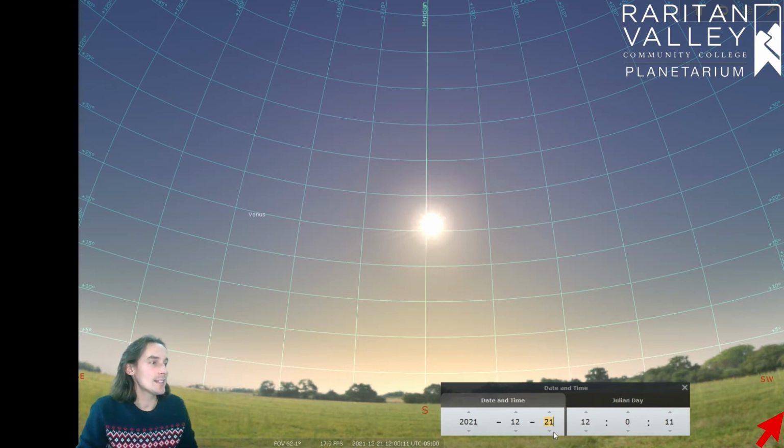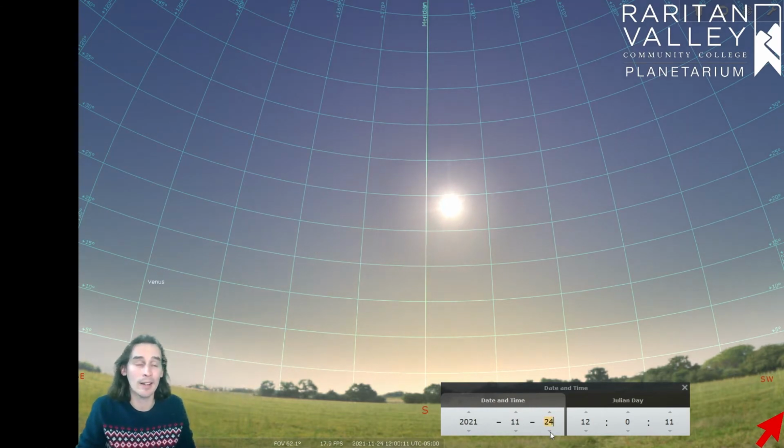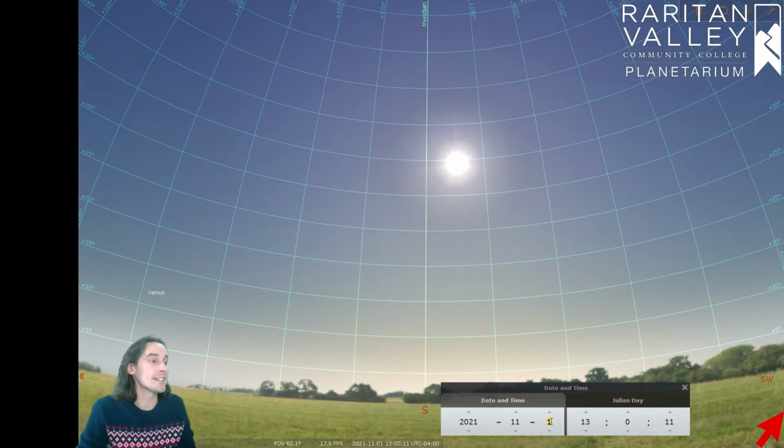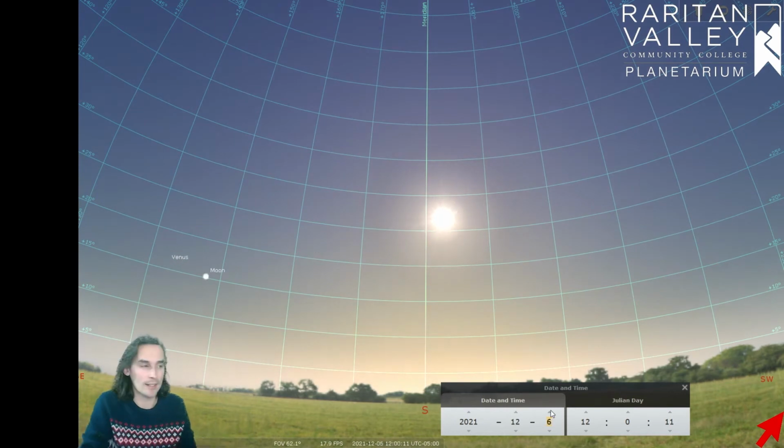So as the year goes on, as the days go on, you'll notice how the sun moves up in the sky. So right now we're going back in time, and we notice how the sun is moving upwards. But the important thing is that the sun isn't always in the same place in the sky, even at the same time of day. And that's because it keeps moving up and down in the sky, and that's because of the Earth's tilt. It's not really the sun moving in space.